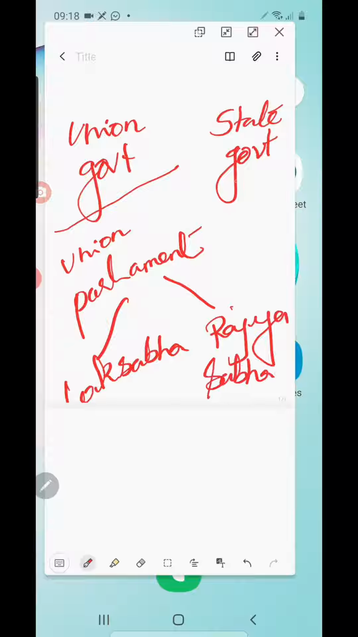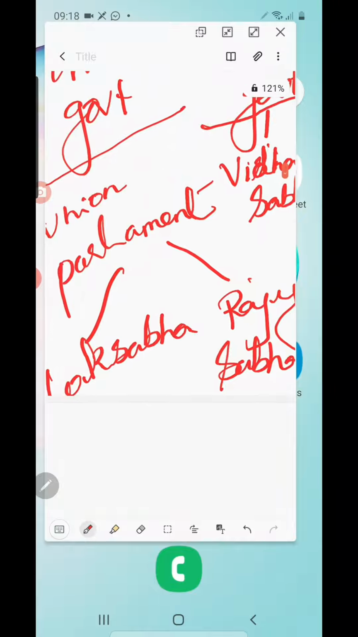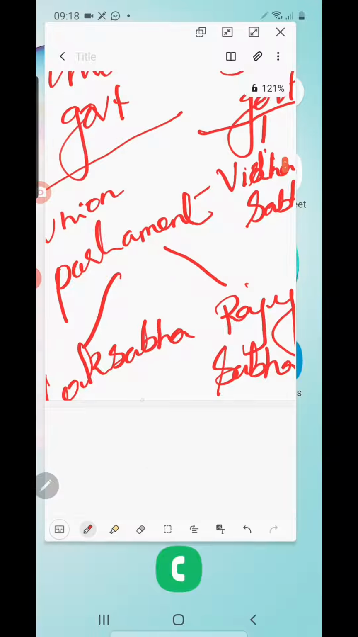Clear? In a similar way, the state government also has houses. Most of the time, states have only one house; only a few states have two houses. Which is that house? Vidhan Sabha. The single house of the state government is known as Vidhan Sabha.